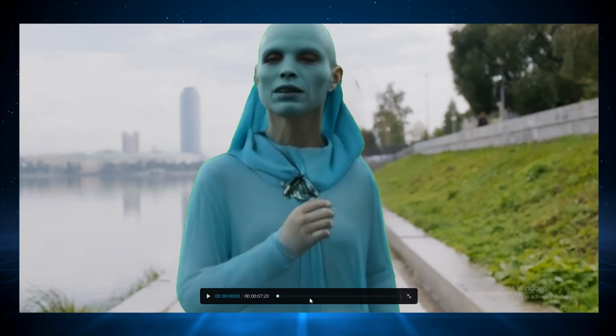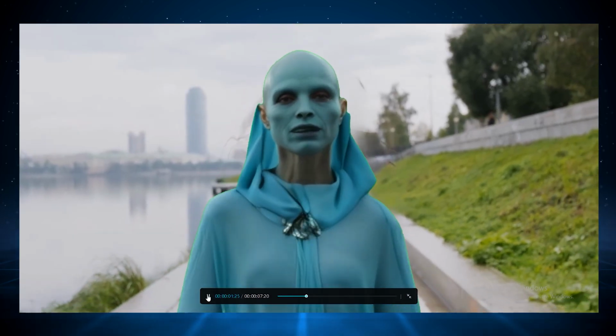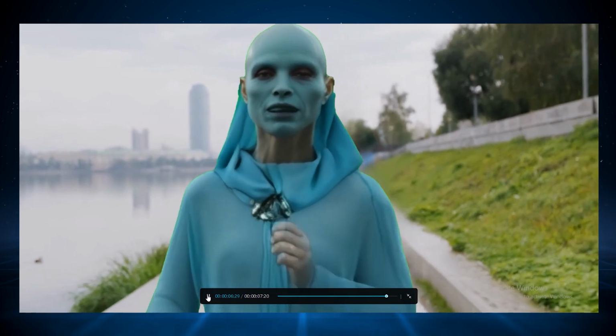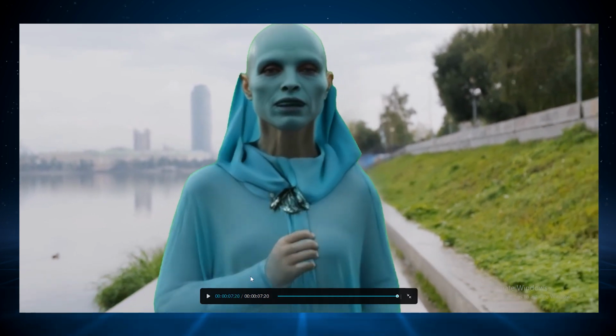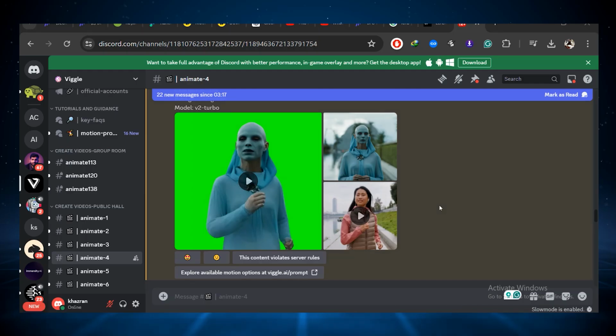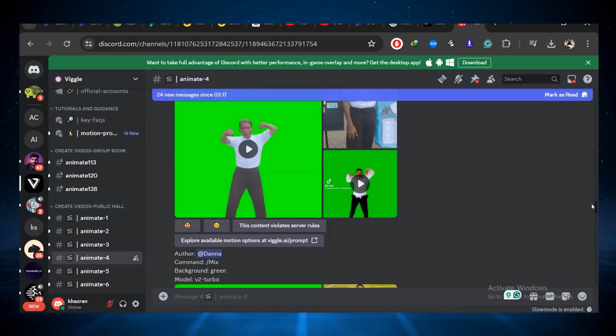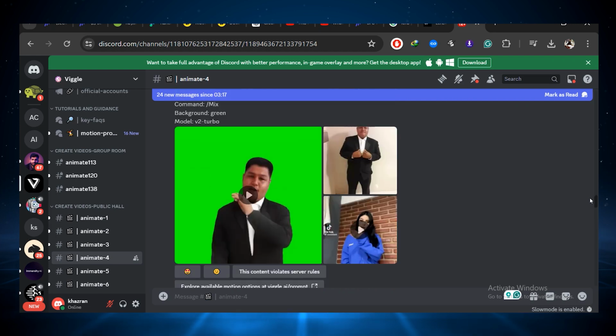I know there are a few issues with this one, but this is just to give you an idea how this thing works. So right now the Viggle AI tool is totally free to use. This is in beta, and I don't know how long this will be free because this kind of technology can't be free. So make sure to test this AI, and that's it from this video.